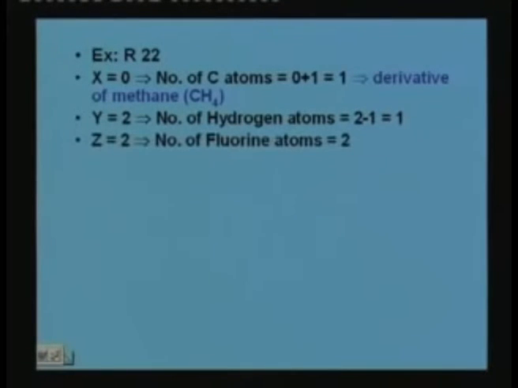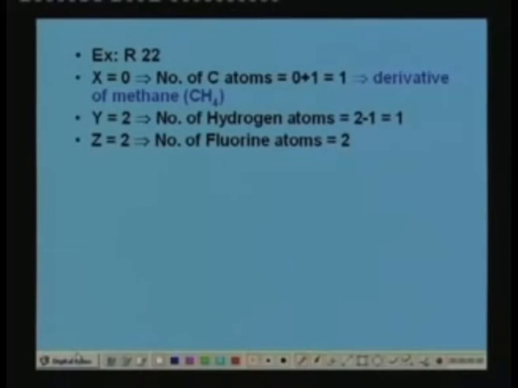Next, Z is equal to 2. This is nothing but R X Y Z. Since there are only 2 numbers, this is R022. The 0 is X, so 0 is omitted and we simply write R22. So, X is equal to 0, Y is equal to 2 and Z is equal to 2.